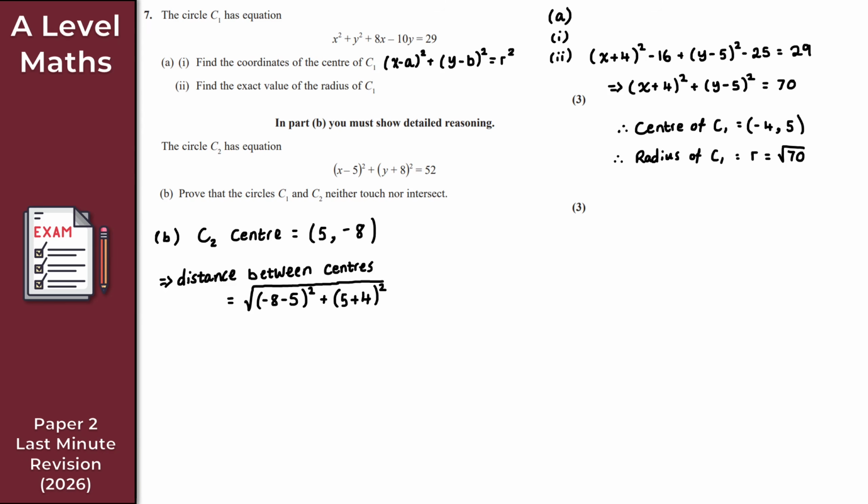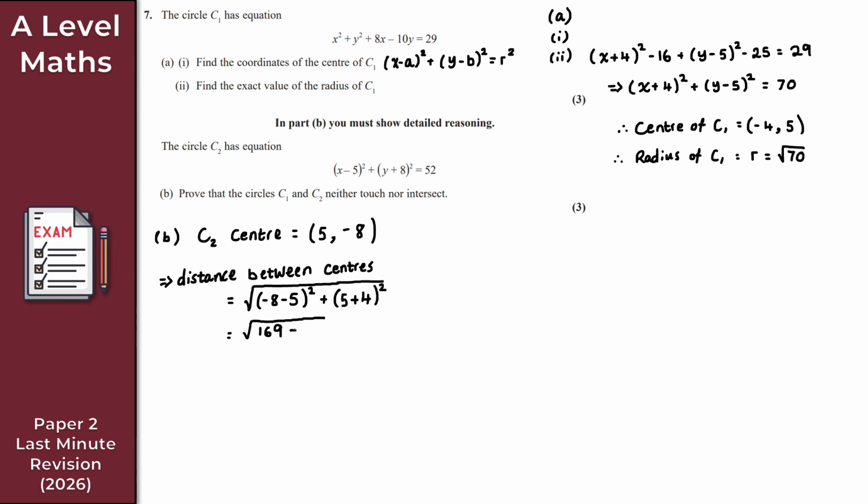So let's simplify this. Minus 8 minus 5 is minus 13, so we've got the square root of minus 13 squared, which is 169. And then 5 plus 4 is 9, so 9 squared is 81.